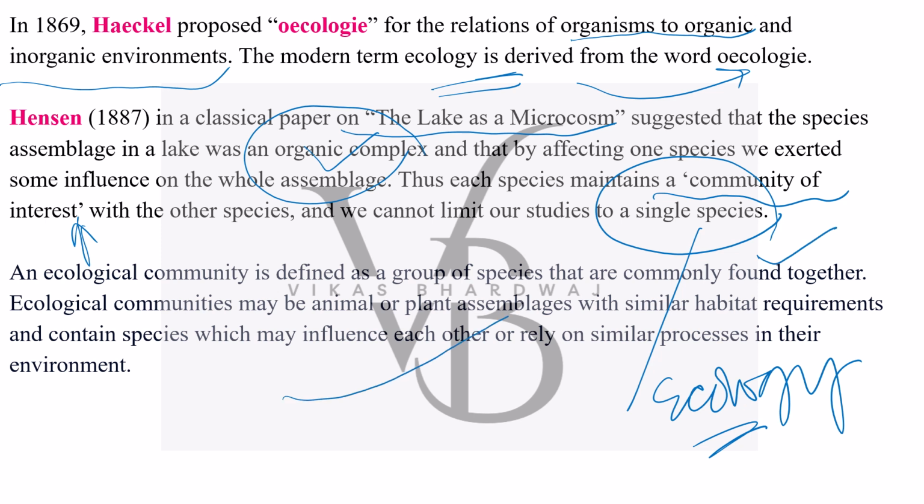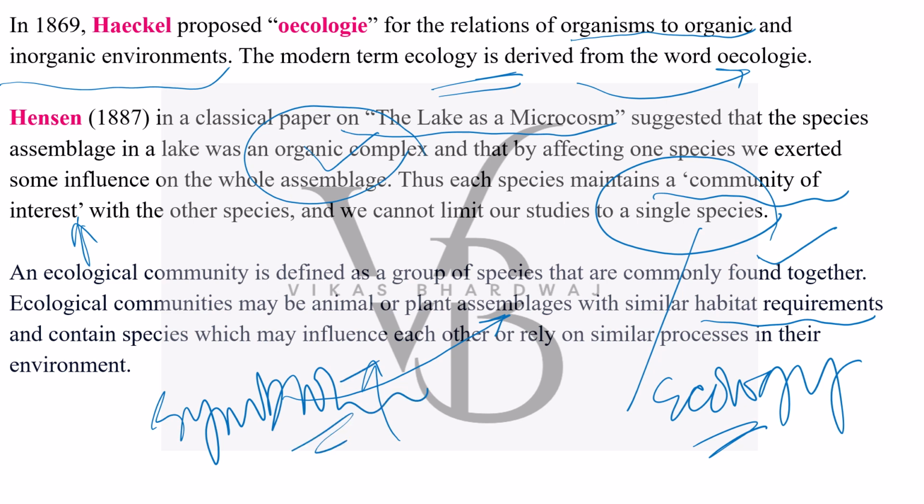Maybe animal or plant assemblages with similar habitat requirements are there, and certain species may influence each other or rely on similar processes in the environment. That is why examination is asking you what is happening when eutrophication is taking place, or for that matter, the symbiotic relationship between different associations. We will discuss it later.